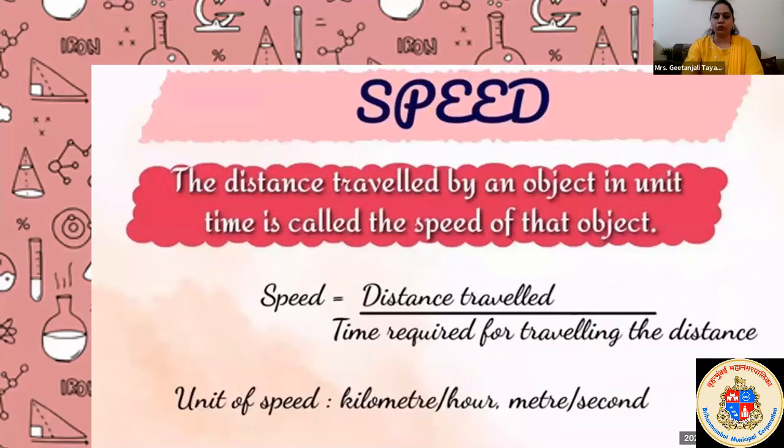Write down in your notebook now the formula for speed: speed is equal to distance upon time. And the definition: the distance traveled by an object in a unit time. Time is very important, otherwise the whole calculation will go wrong.